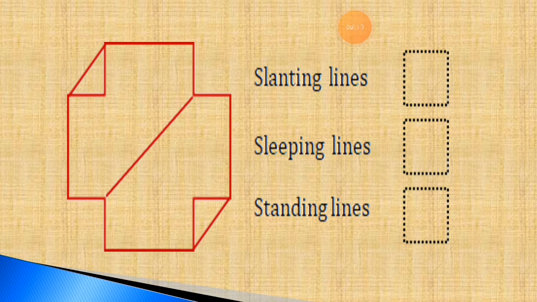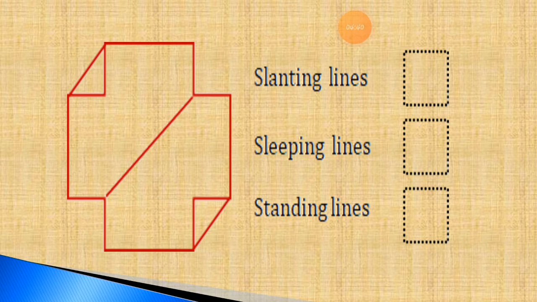We have to find the sleeping lines, count them, and write down the number in the given box. Then the standing line. At the last we have to find out how many standing lines are there in the given shapes.